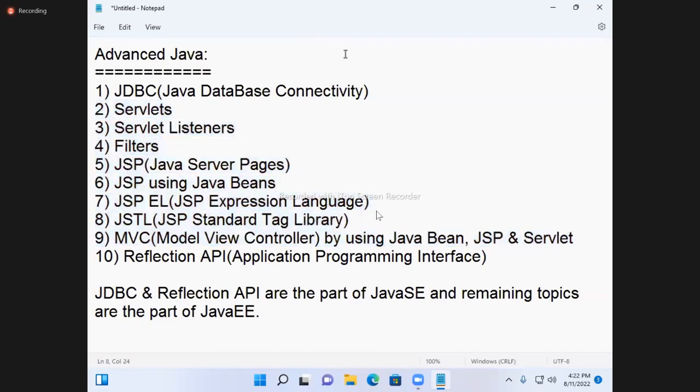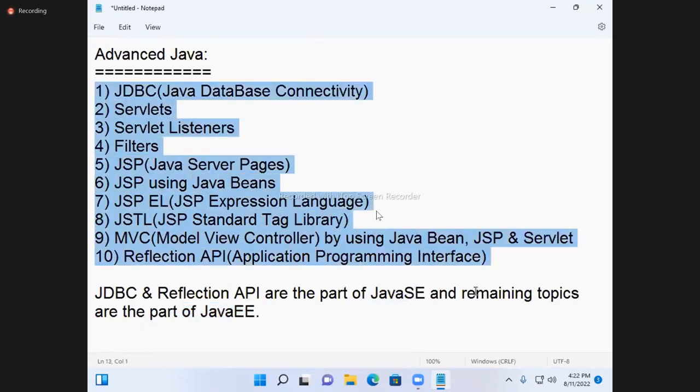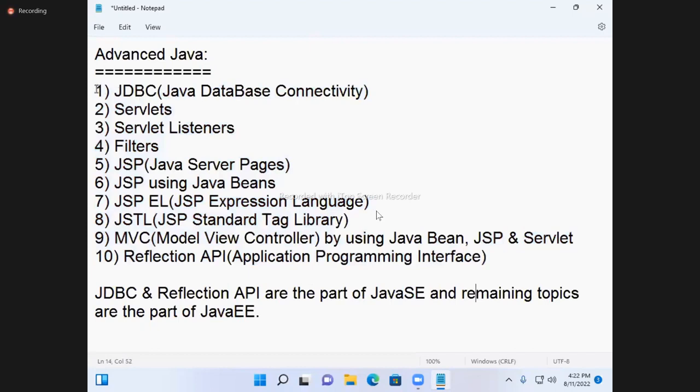According to Sun Microsystems, there is no core Java and no advanced Java. There is only Java. That Java is divided into four editions: Java SE, Java EE, Java ME, Java FX. Advanced Java is a part of Java SE and Java EE. The first and last topics come under Standard Edition, and all remaining topics come under Enterprise Edition.